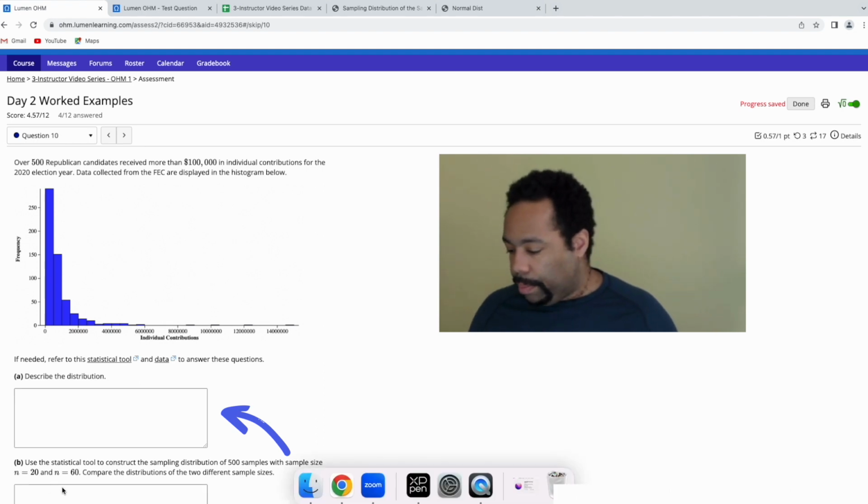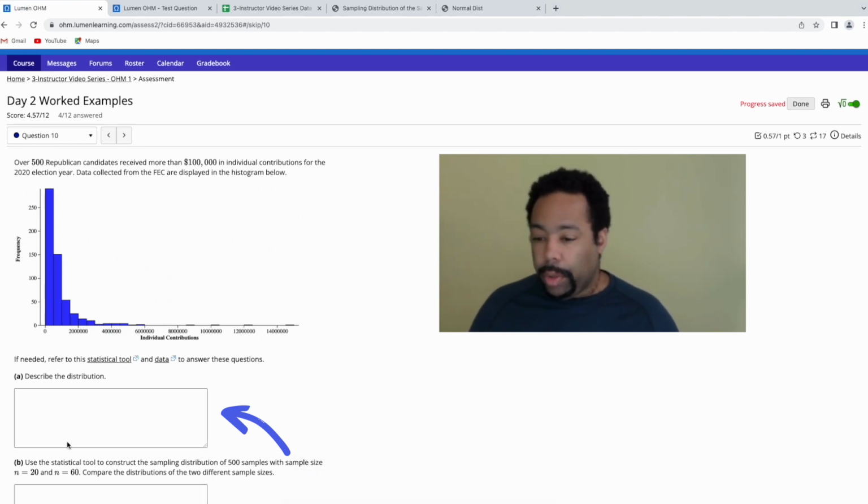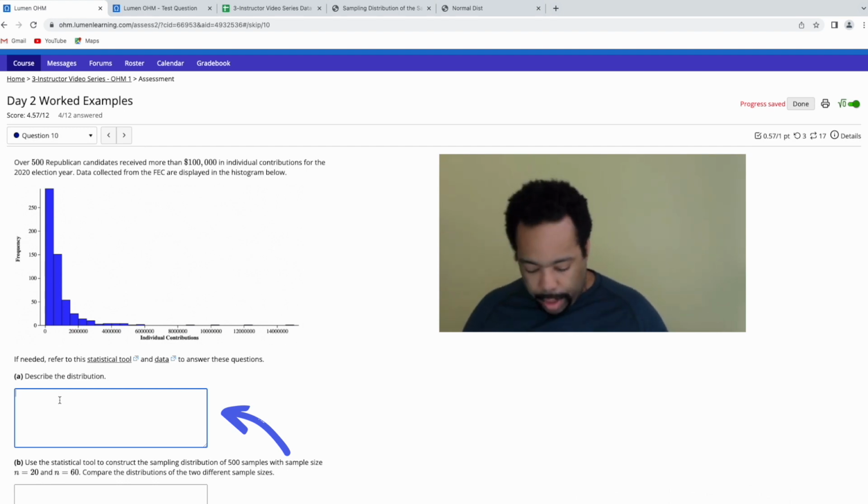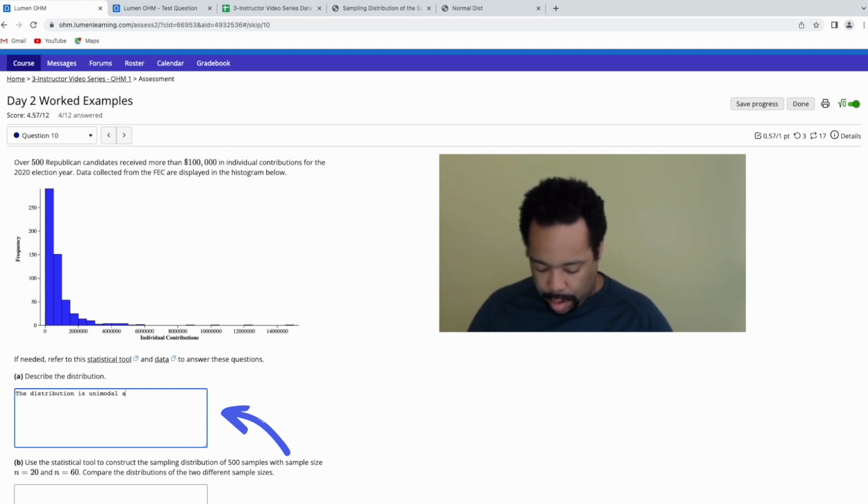The distribution is unimodal and strongly skewed right. And we can see that. Lots and lots of the data over here. So skewed right.